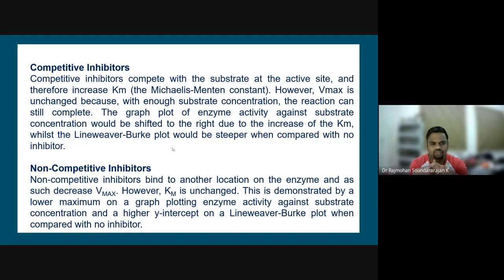Now, non-competitive inhibitors bind to another location on the enzyme and as such decrease the Vmax value itself. That is, the maximum rate of the reaction is altered. However, the Km value remains the same. This is demonstrated by a lower maximum on a graph plotting enzyme activity against substrate concentration and a higher y-intercept on a Lineweaver plot when compared with no inhibitor.